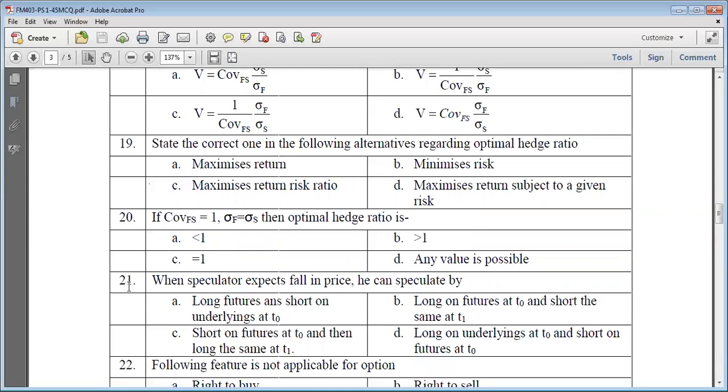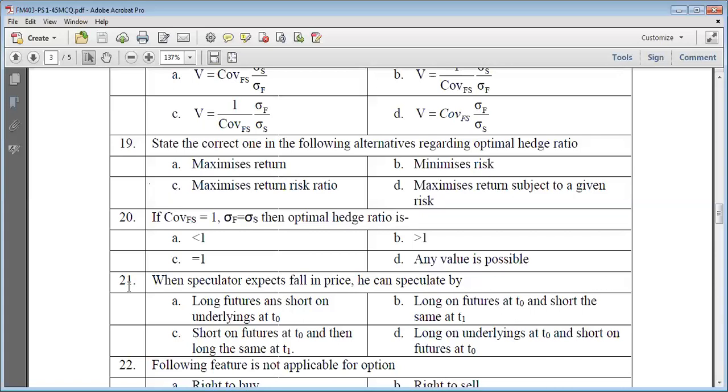Now we are moving to question 21. When a speculator expects a fall in price, he can speculate. The speculator is expecting that the price will decrease. So if the price will decrease, what will he do? He wants to make profit.